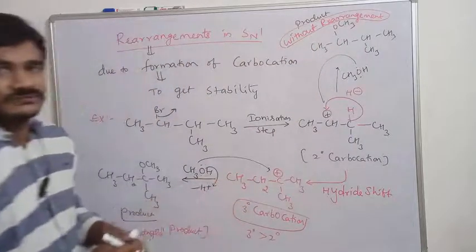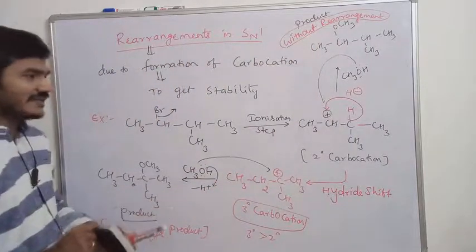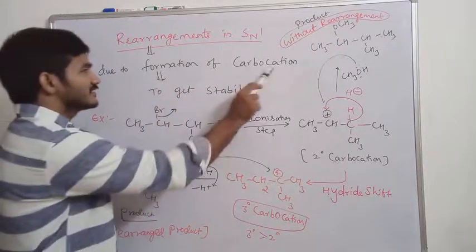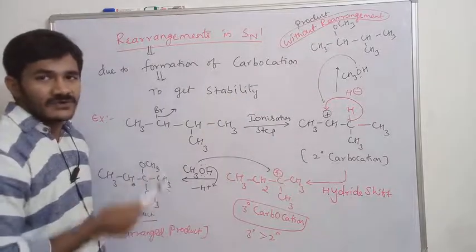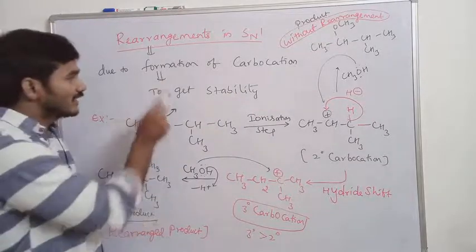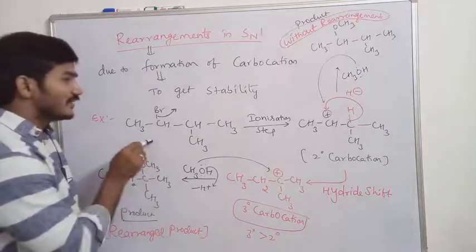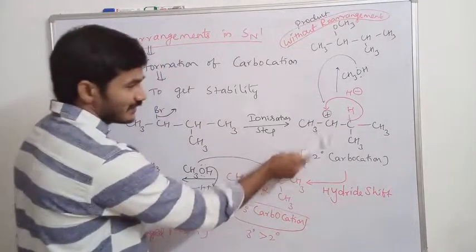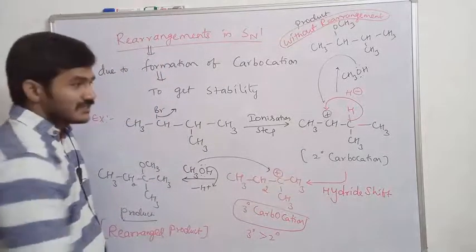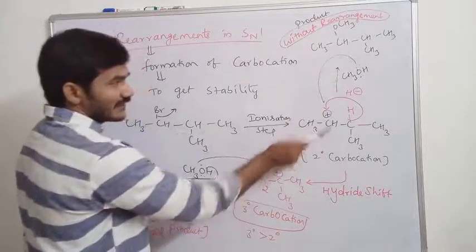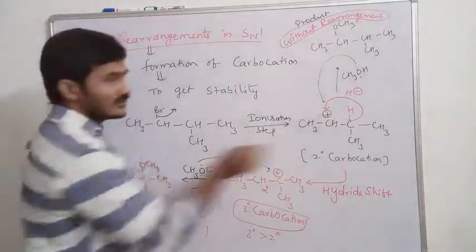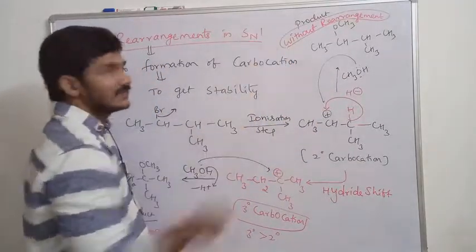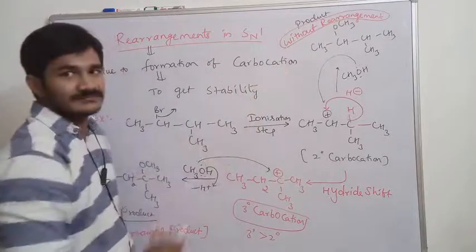But observe these two. Why does the molecule have to undergo rearrangement? First point I told you: whenever carbocations are formed, they may undergo rearrangement. Why? To get stability. In the first step, ionization, we get a carbocation. This carbocation is a secondary carbocation. If the nucleophile attacks directly at the secondary carbocation, we get one product, and that product is without any rearrangement.